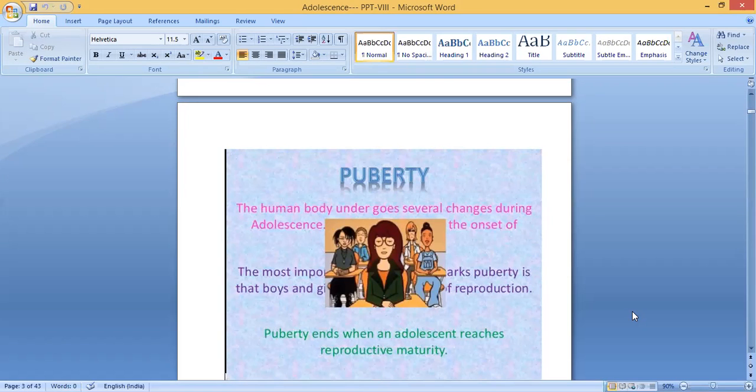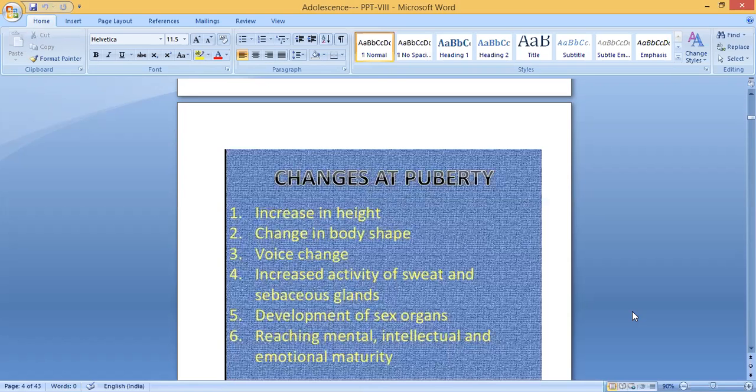So, I told you many changes will take place during this time, from 11 or 13 to 19. Then, when will puberty end? Puberty ends when an adolescent reaches reproductive maturity. What are the changes at puberty? What are the changes that will take place during this time?